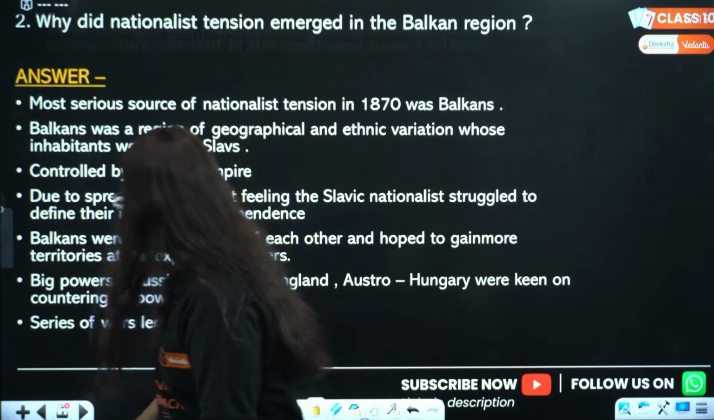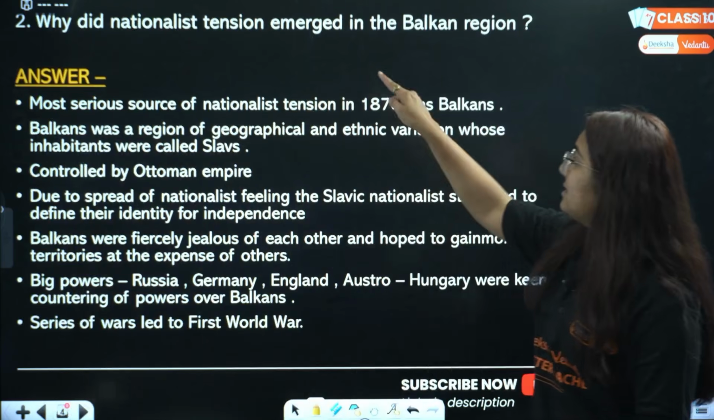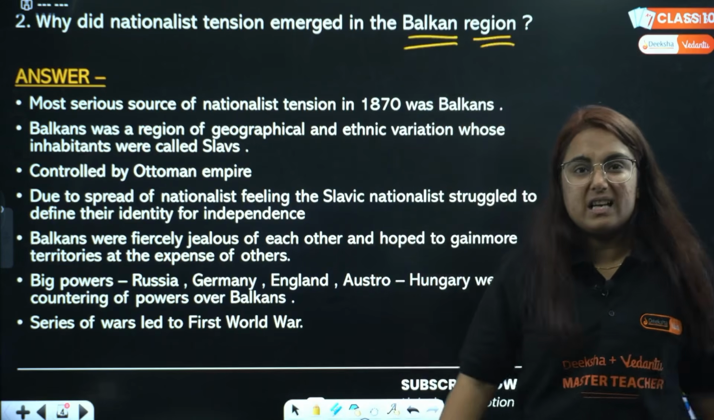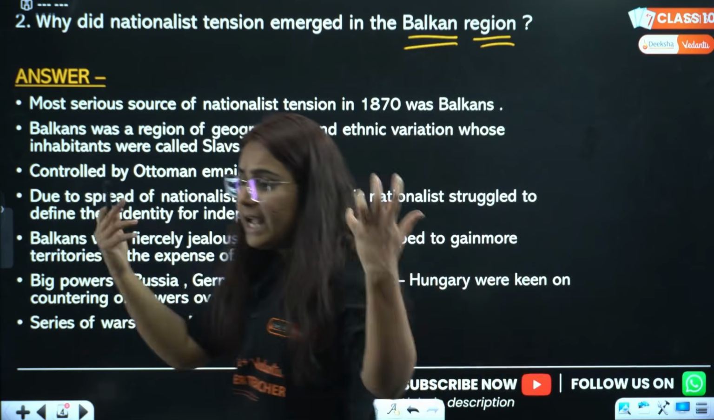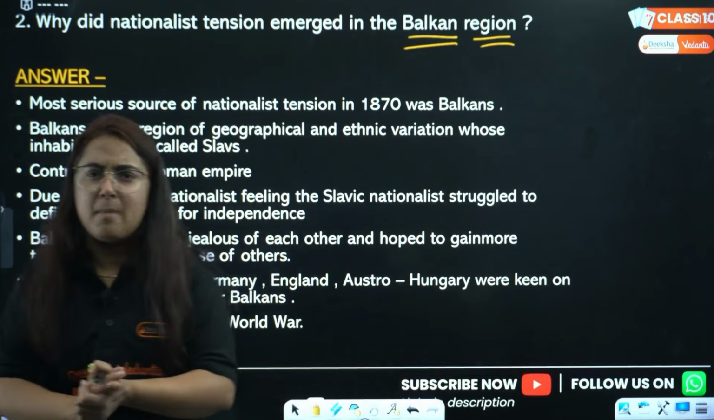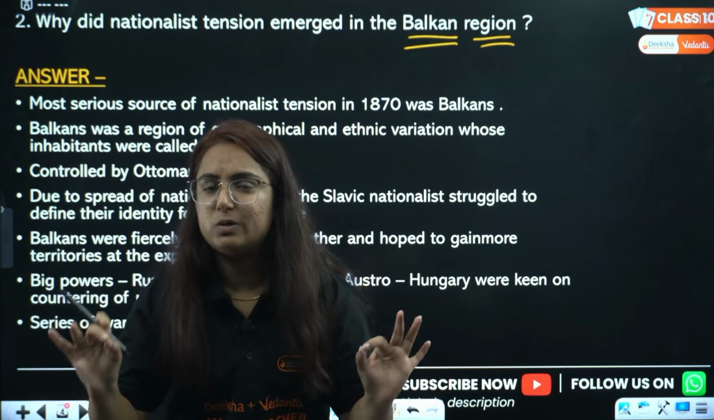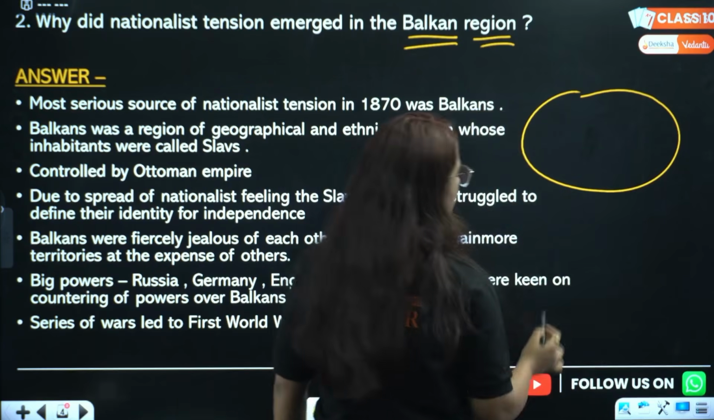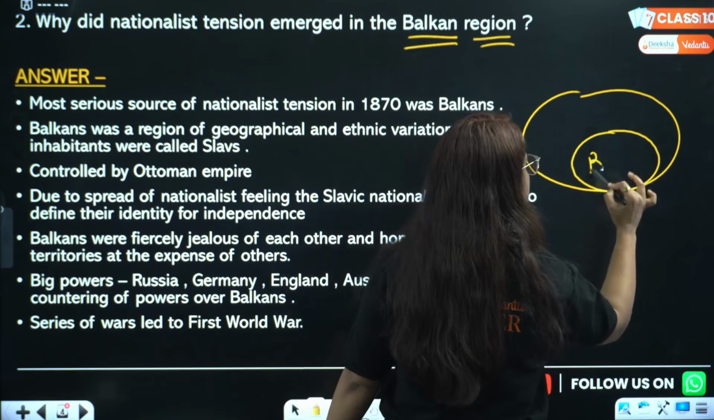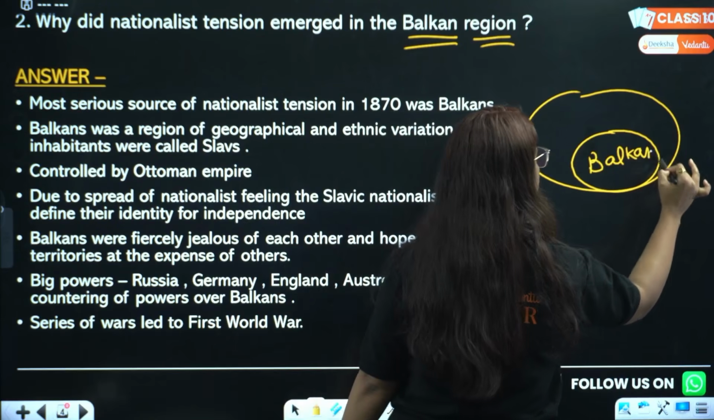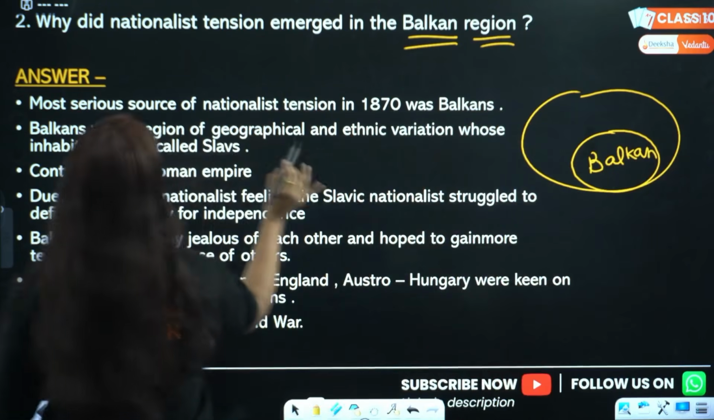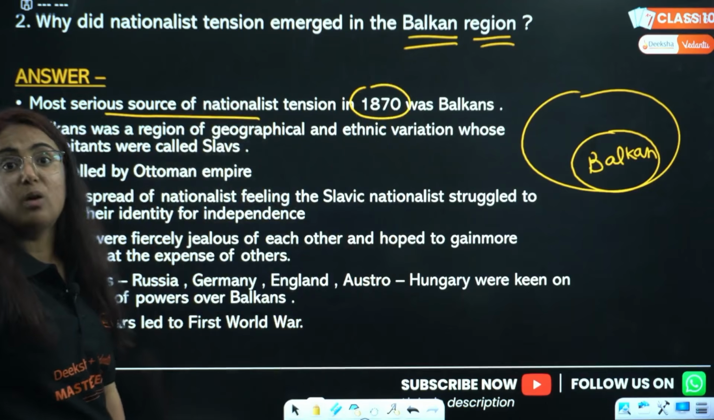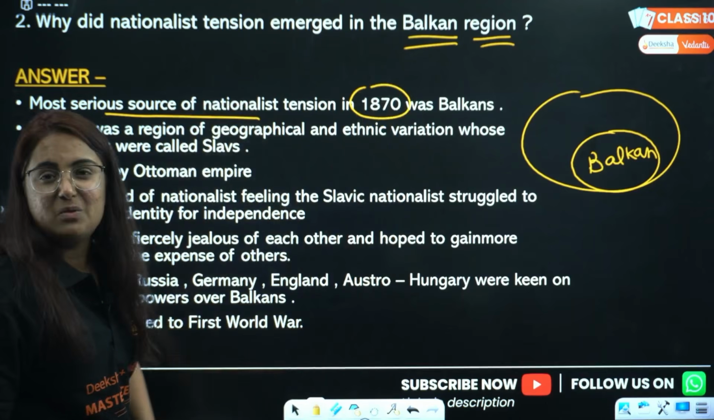Next one, pay attention. Why did nationalist tension emerge in the Balkan region? And everyone is so scared seeing this topic. I don't know why. Every time you ask, ma'am, how to write this answer? My dear students, listen. This is Europe, and this region was known as the Balkan region, which was ruled by the Ottoman Empire. The serious tension in the 1870s emerged there. Why? Were exams going on?